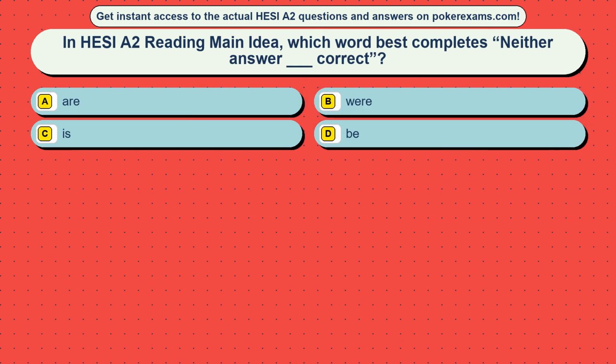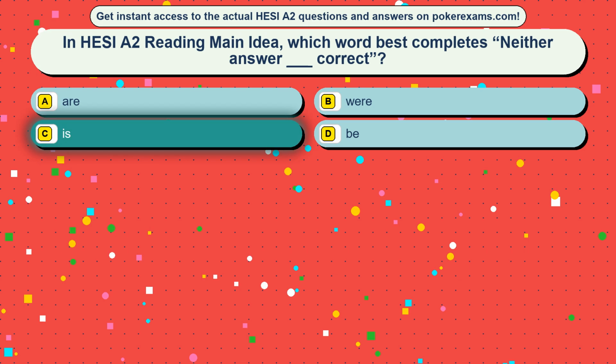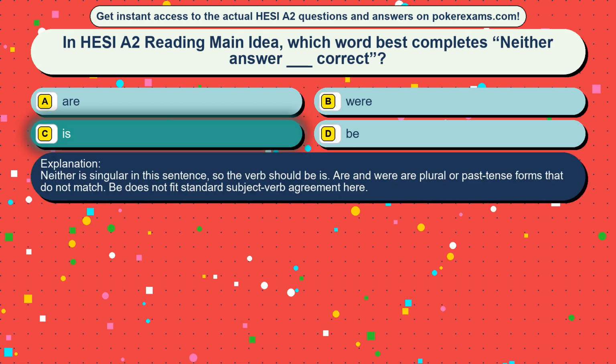Question 33. In HESI A2 reading main idea, which word best completes "neither ___ answer correct"? Option A, are, option B, were, option C, is, option D, be. The correct answer is option C, is. Neither is singular in this sentence, so the verb should be is. Are and were are plural or past tense forms that do not match. B does not fit standard subject-verb agreement here.